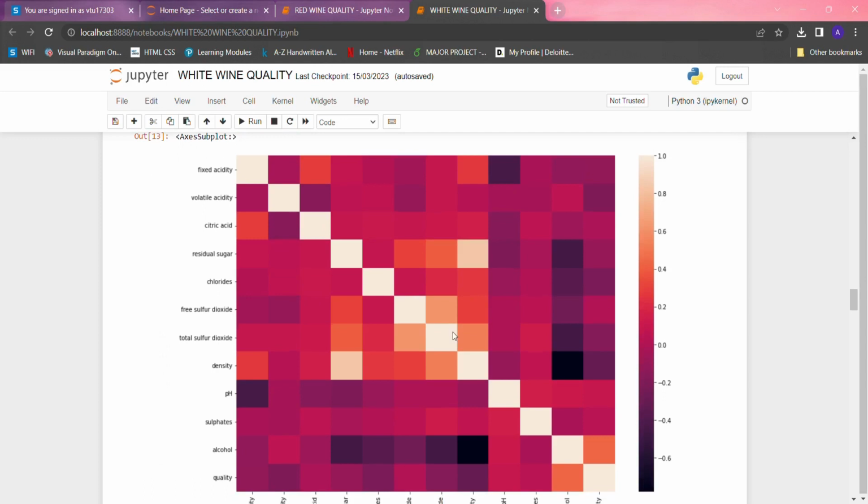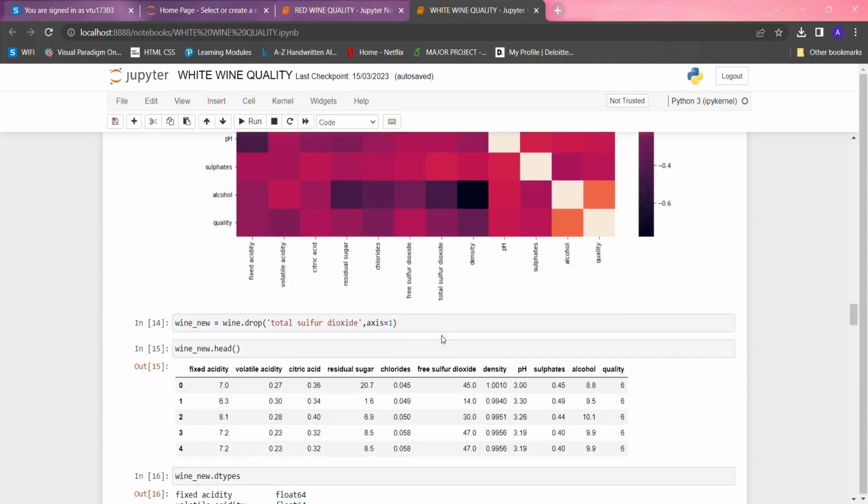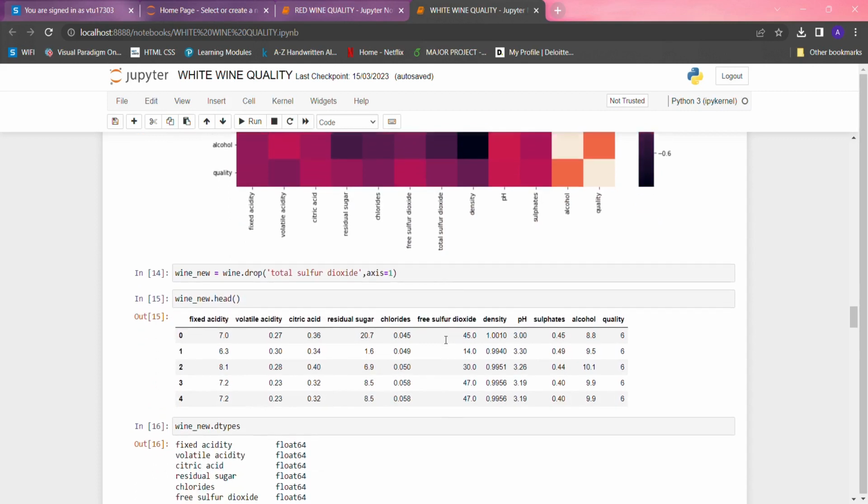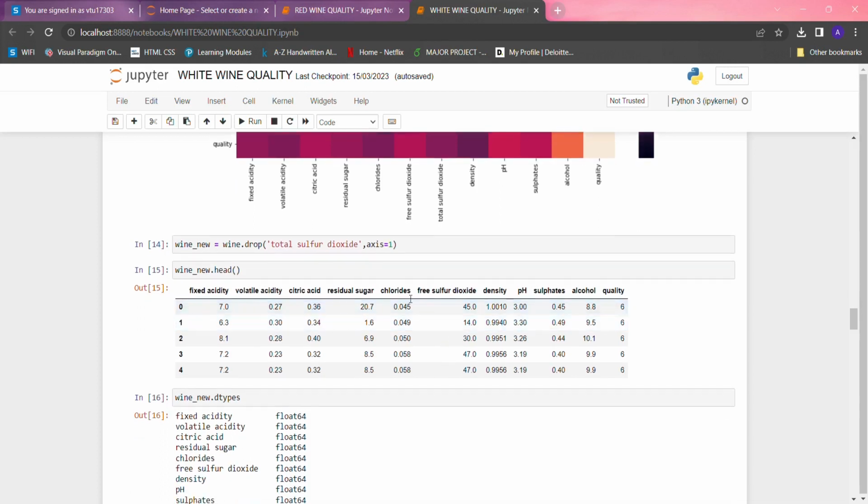Here also we can see the highest heat is at total sulfur dioxide, which means this is having the highest correlation. So our main aim is to remove the total sulfur dioxide to prevent our data and the training model from referencing from it.